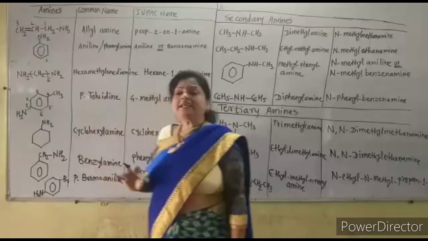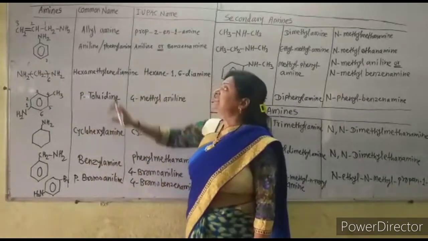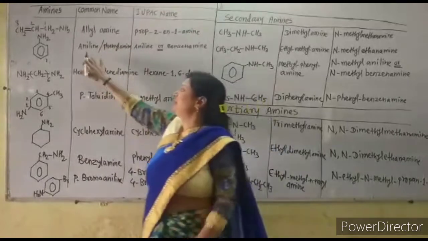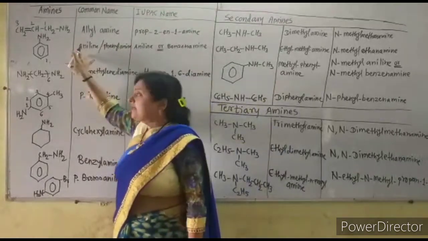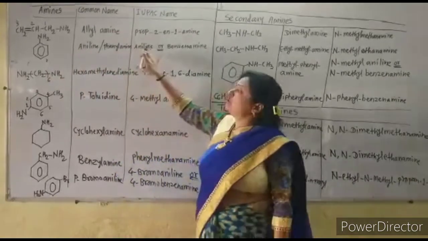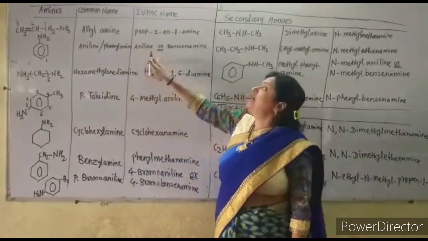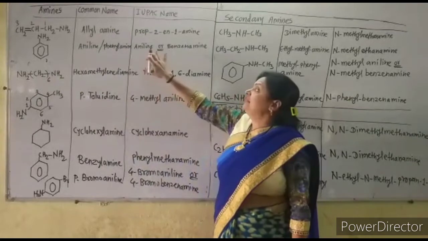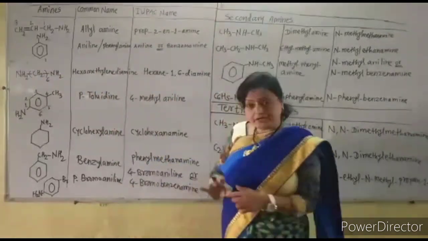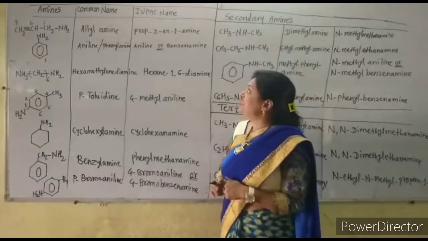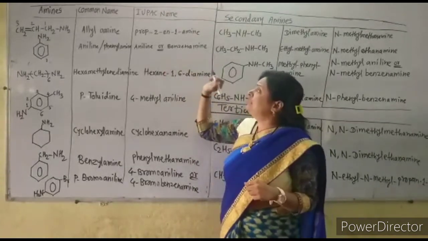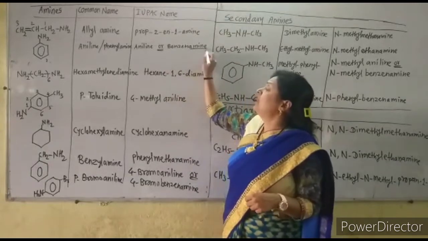Now this is aniline. We commonly know it as aniline, or it is also called phenylamine, but aniline is the more commercial name. The IUPAC system also gives permission to write the name aniline for this phenylamine. But actually it is benzenamine. Only replace the E of benzene by the word amine.